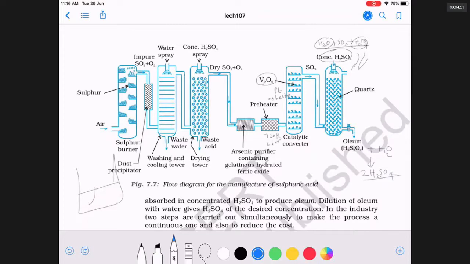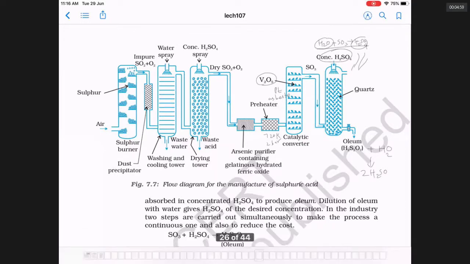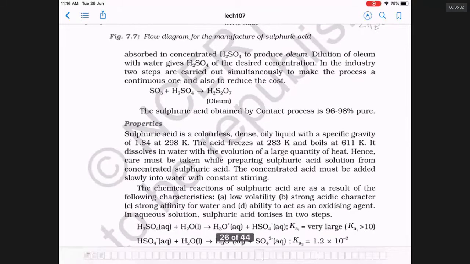First, you should take water, then add sulfuric acid drop by drop. That is the way to dilute it. That is very important. Otherwise, you will be in danger. So this is how sulfuric acid is prepared.